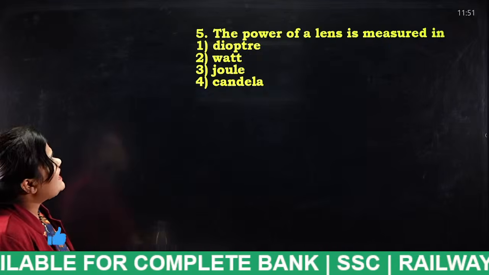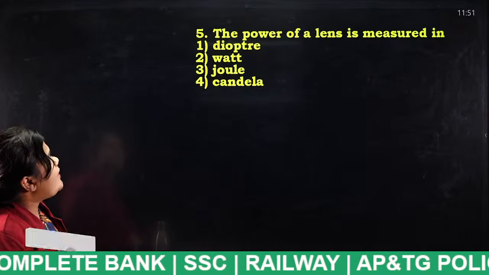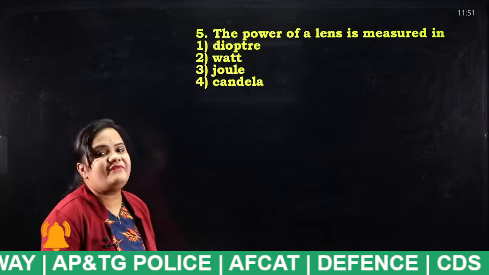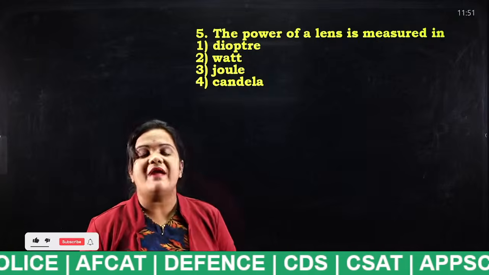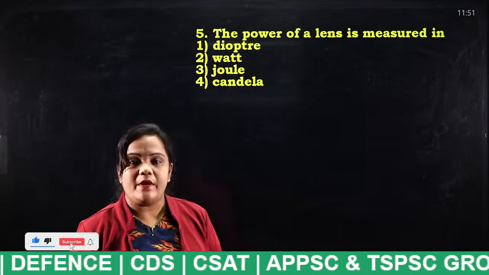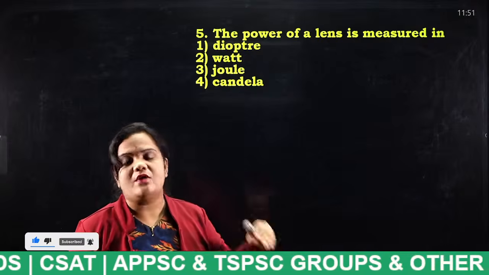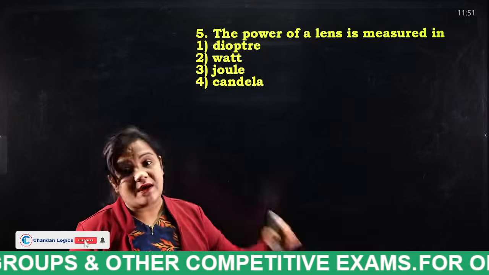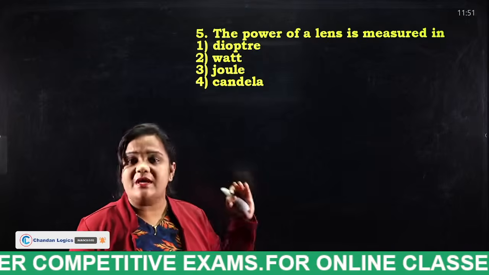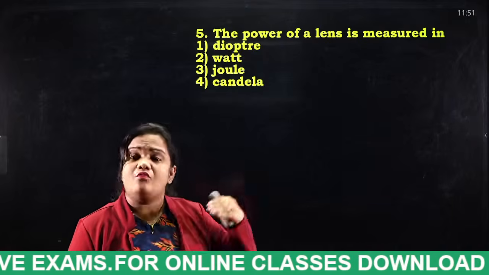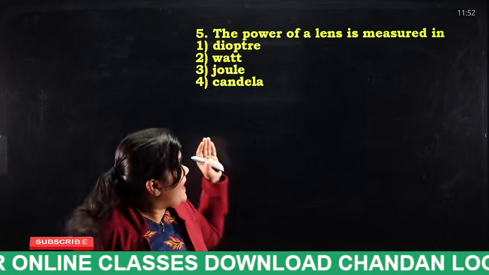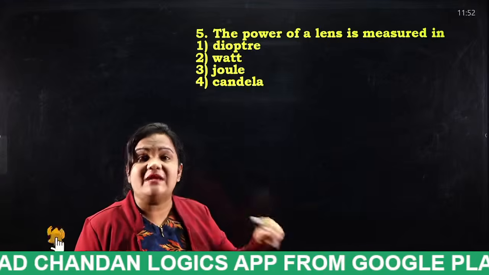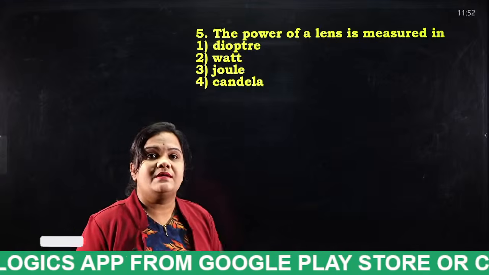The power of a lens is measured in dioptre, watt, joule, candela. So what is the power of a lens? We have different types of lenses actually: convex lens, concave lens, bifocal lens. These are some of the types of lenses. So the power of a lens is measured in what? What is the unit of power of a lens?